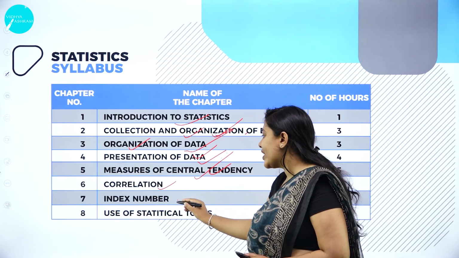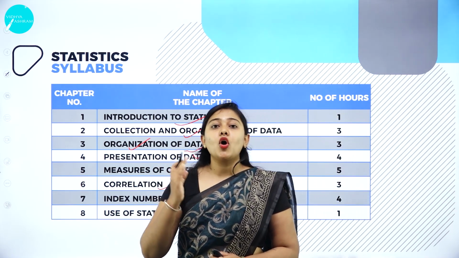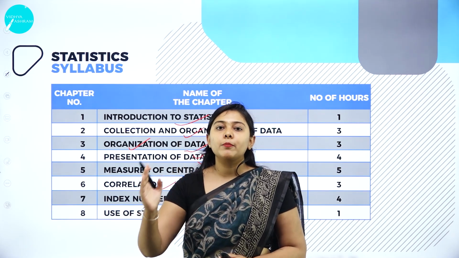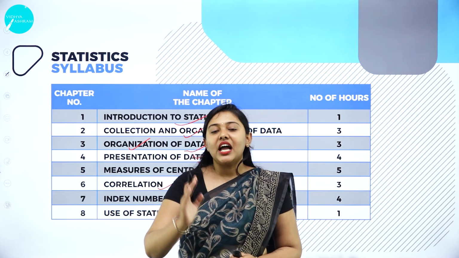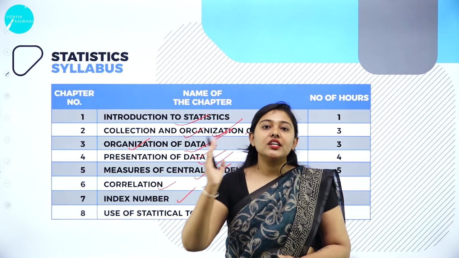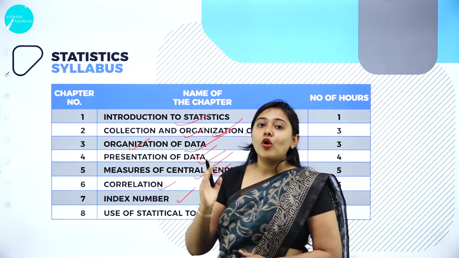After that we have index number, for when things are changing constantly. Suppose today you go to the market and ask the price of tomato per kg, it will be 50 rupees. The next day if you go, it will be 100 rupees. After a few days if you go, it will be 120 rupees. The price will keep on changing.